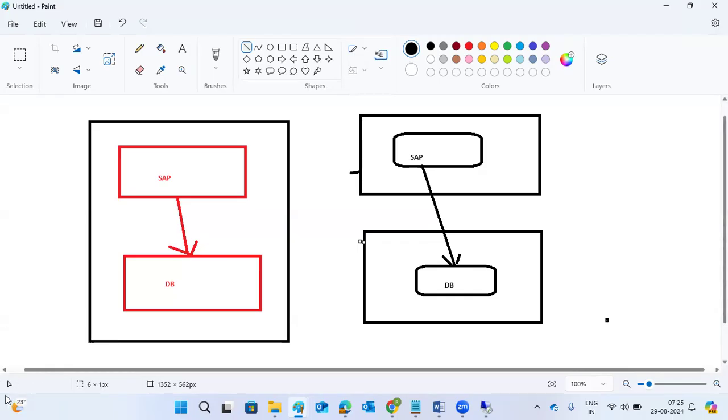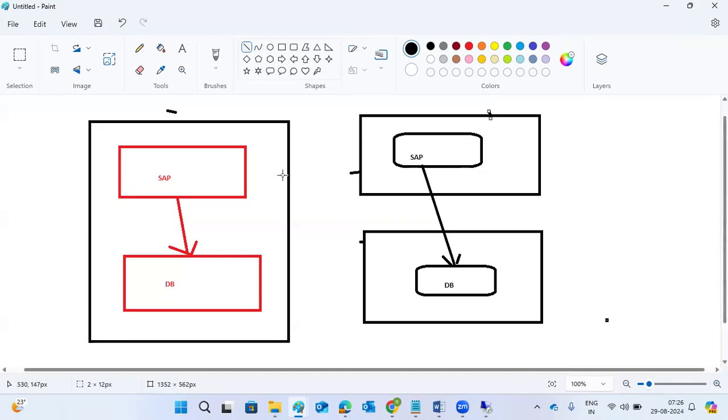So some customers, especially small customers, will go for the standard installation. If it's a large customer, like Cisco, Unilever, major clients and major projects, they will go for the distributed, which means they don't want to take the risk. Why? Because their business is very large, right? Unilever, shampoo, everything, they are in a lot of businesses, right? So they don't want to take the risk on these products. That's why they will go for more infrastructure, and they will purchase more licenses.